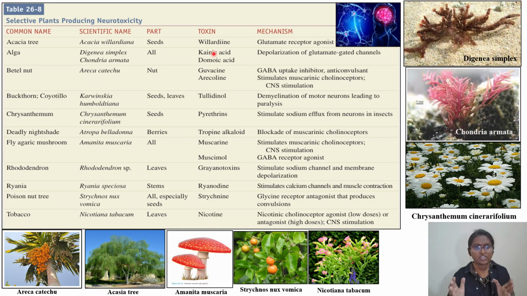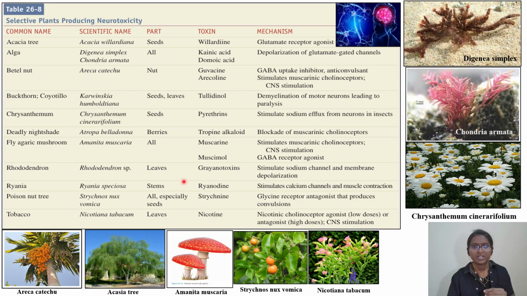You can pause the video and read, but I will just list out some important things. Tobacco, you try to remember, Nicotiana tobacco. Leaves are the part which are causing CNS toxin. That is the reason smoking people use it, because they want to stimulate the CNS. So nicotinic cholinergic agonist at low doses, antagonist at high doses. So that you have CNS stimulation. Okay, nicotine you have to remember.